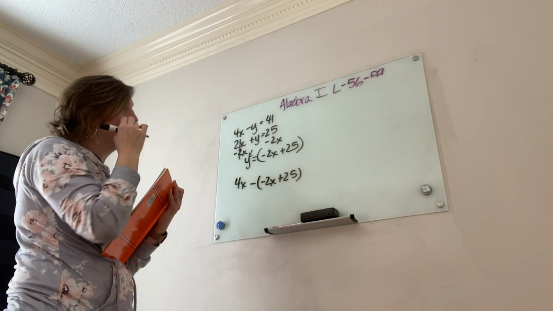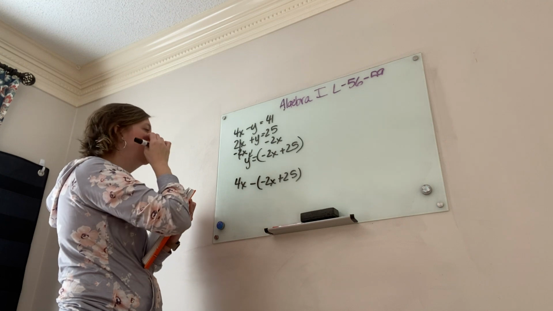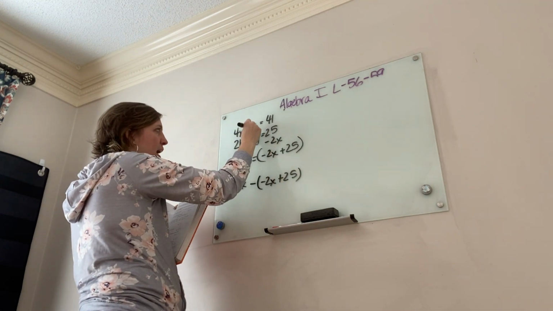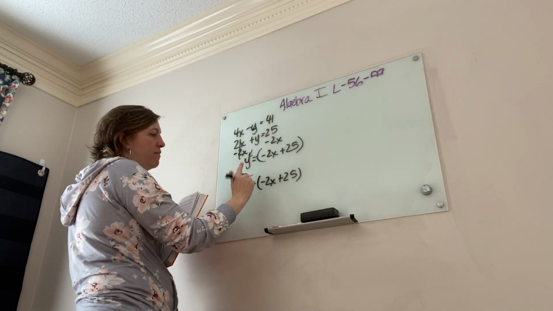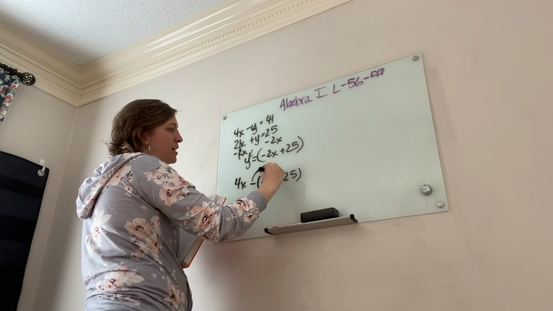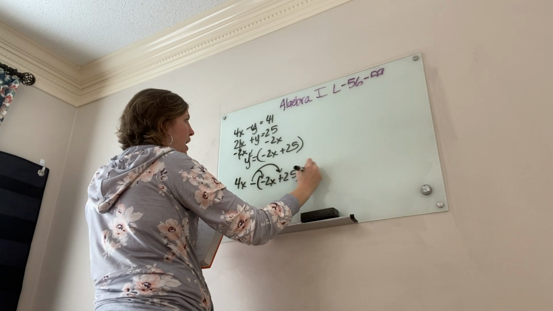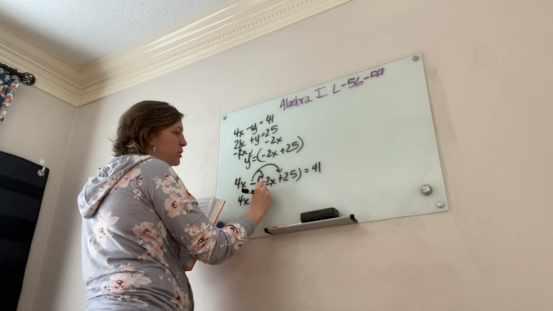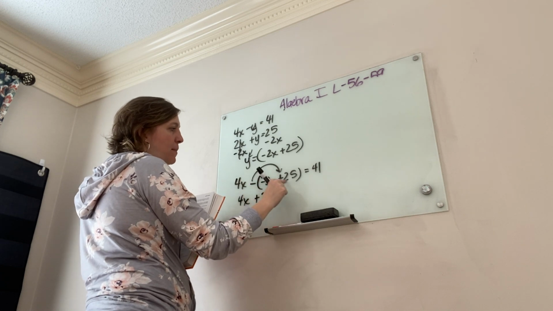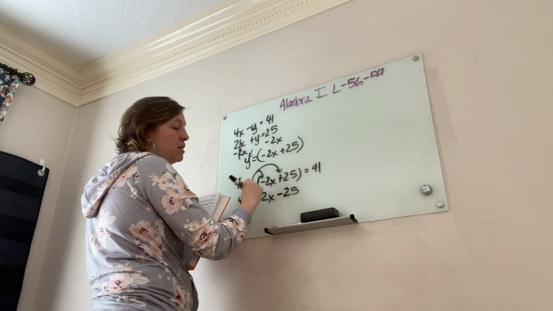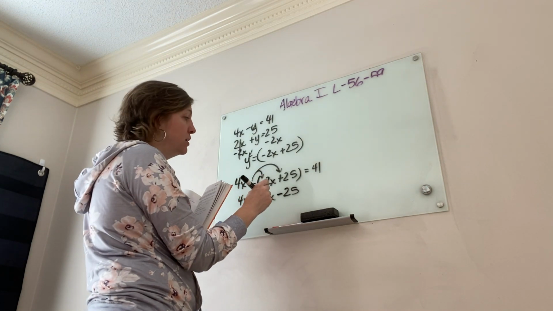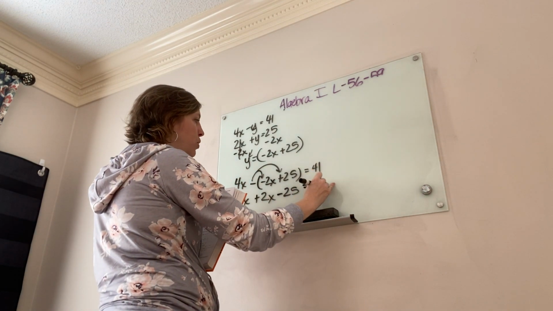So friends, it's super important that you watch your signs, all right? So negative 2x plus 25 goes in for that y, but don't forget there's a negative in front of it. So that negative has to be distributed or multiplied to all. So I've got 4x minus a minus makes plus 2x, but don't forget that minus goes here too, and that's where I see the biggest mistake, is people forget to make it go to both, all right? So be on the lookout for that, equals 41.